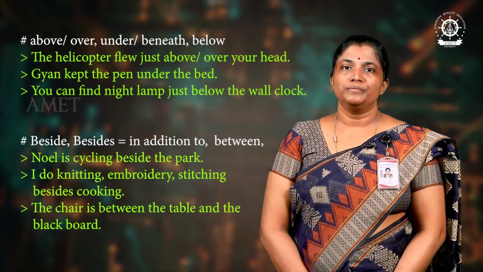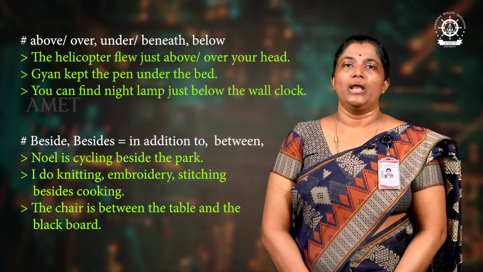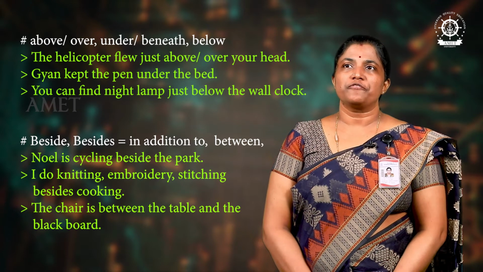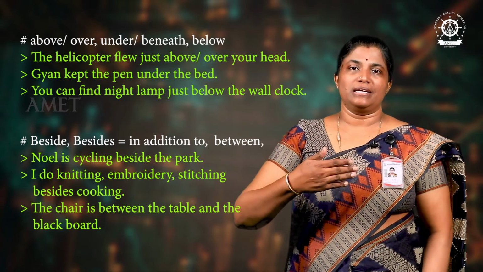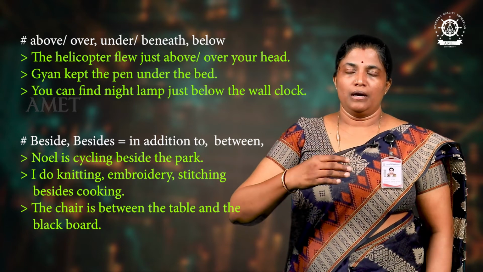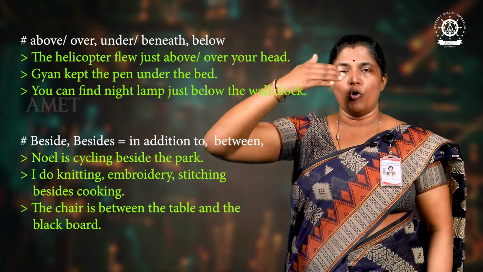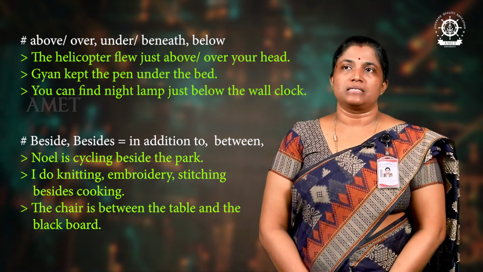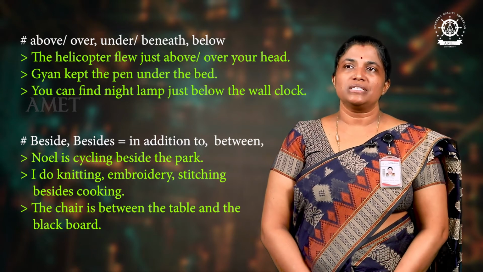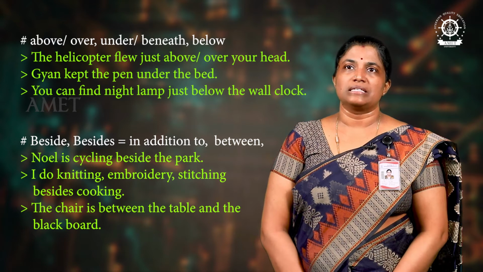Yes, moving on to the next set. Above, over, under, beneath and below. The helicopter flew just above or over your head. Just above means it is the kind of space and distance that you mention. Above is just above, over is over your head. That denotes the space. It depends upon that spatial difference.